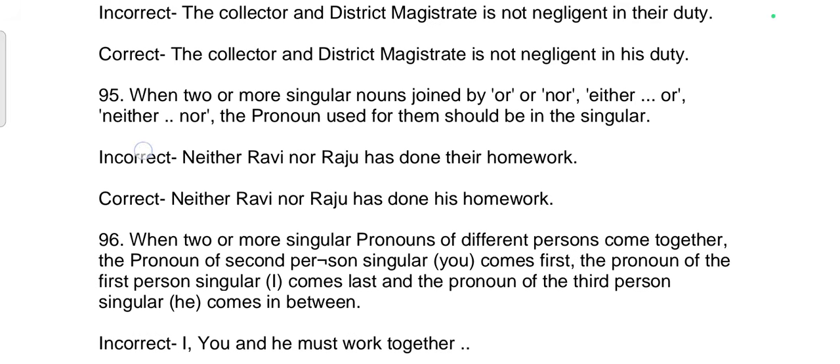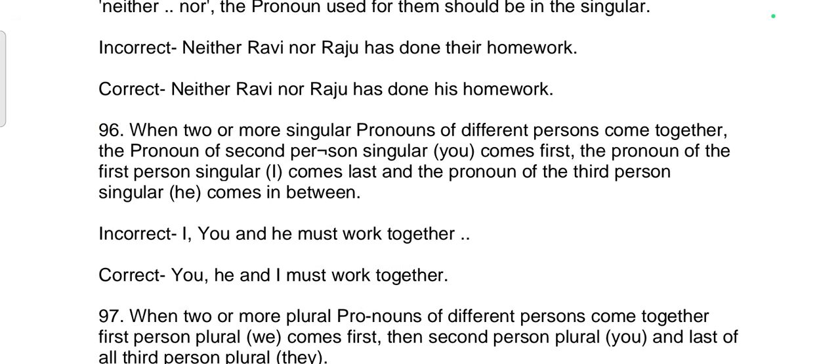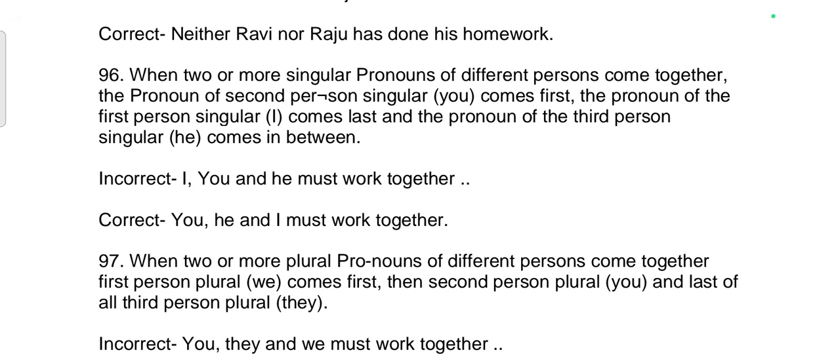96th rule: When two or more singular pronouns of different person come together, the pronoun of second person singular you comes first, the pronoun of the first person singular I comes last, and the pronoun of the third person singular he comes in between. Incorrect sentence: I, you and he must work together.